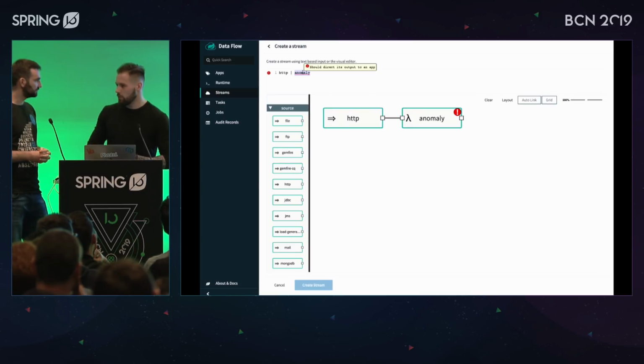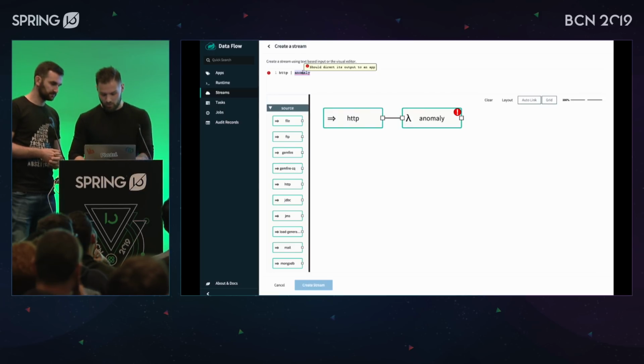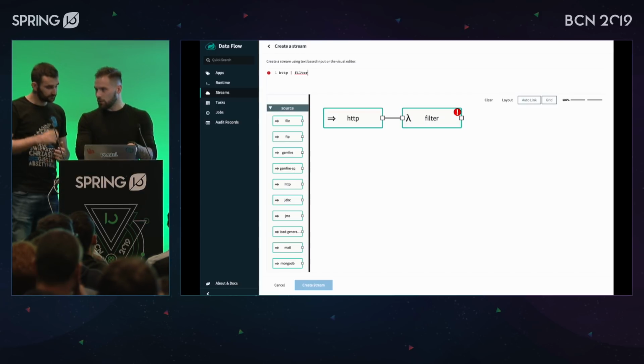We can use a component from the Spring repo. It was called filter. Why not? Okay, I'm going to change that. So actually, you can just drag and drop. You can pass it via DSL. You can use the shell that you have seen as well.